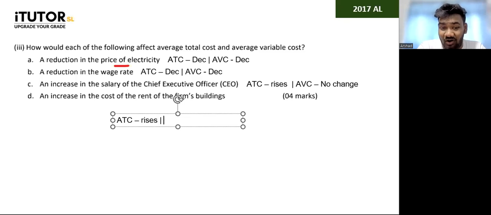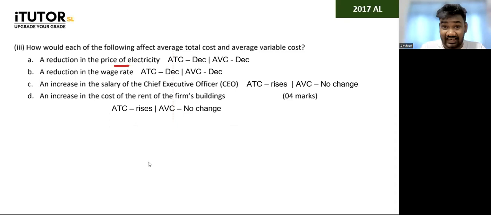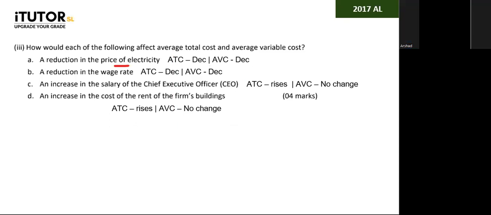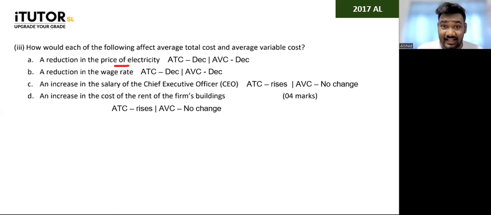What happens to your average variable cost? Just because rent increases, your average variable cost can't change, guys. So you can say there is no change. So these kinds of questions are very easy, guys. Do you all realize that these are like free 4 marks that you can get? You don't have to write paragraphs also. You just have to say whether this is increasing or decreasing. They have not even asked for explanations or anything else, right? So these are just 3 marks that you will get in your paper.